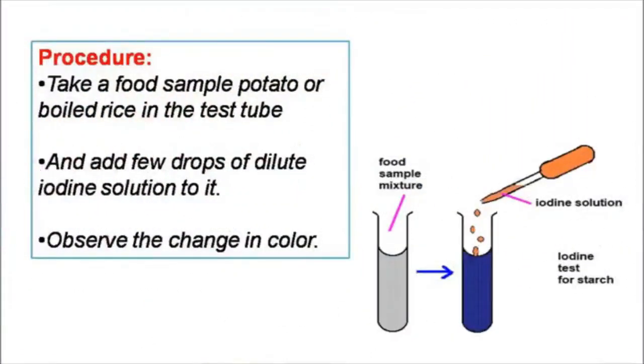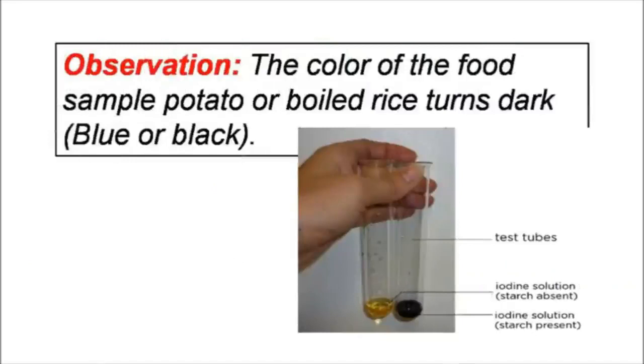Then to test for starch, take a food sample like potato or boiled rice in the test tube and add a few drops of dilute iodine solution to it. Now observe the change in color. The color of the food sample like potato or boiled rice turns dark blue or black.